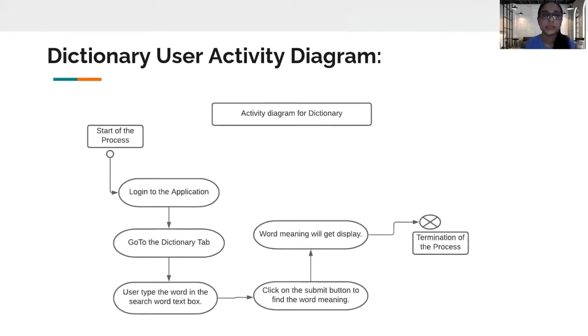Now this slide shows the activity that the user has to perform for the dictionary. The user has to log into the application. In order to access the dictionary tab, they have to go to the dictionary and select the dictionary tab. In there, they will find a search word text box. There, they can give the word they want to search. Once they give the word, they have to submit it by clicking on the submit button. Then the meaning of that word will get displayed below the submit button and the process gets terminated.